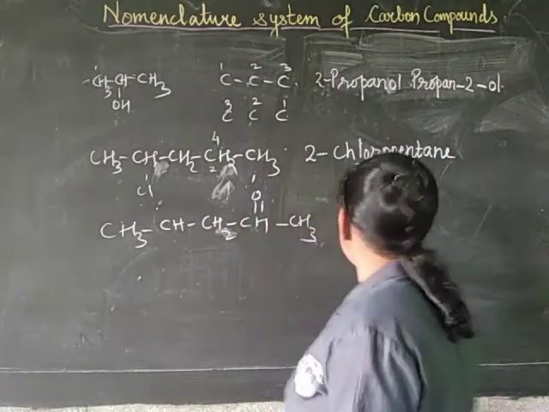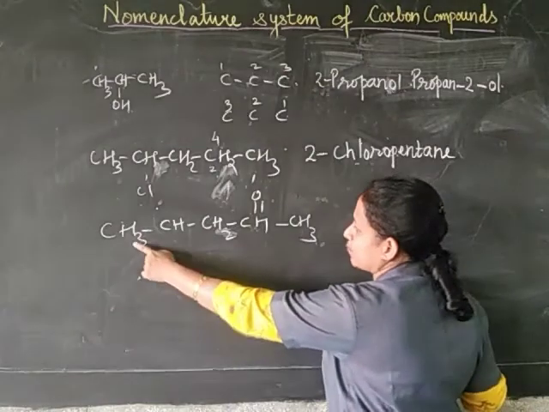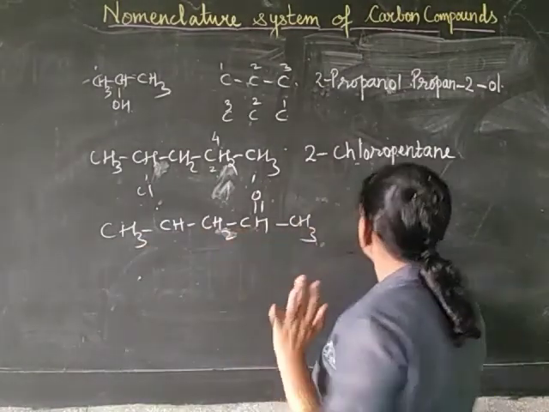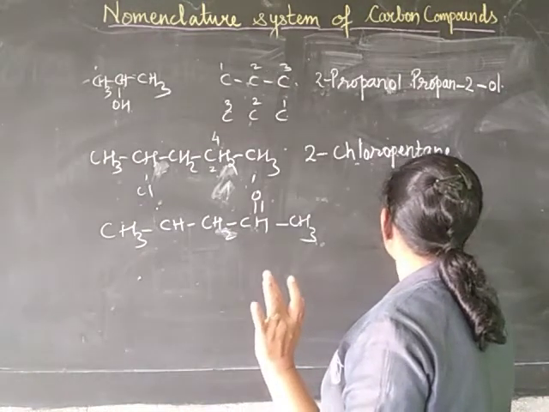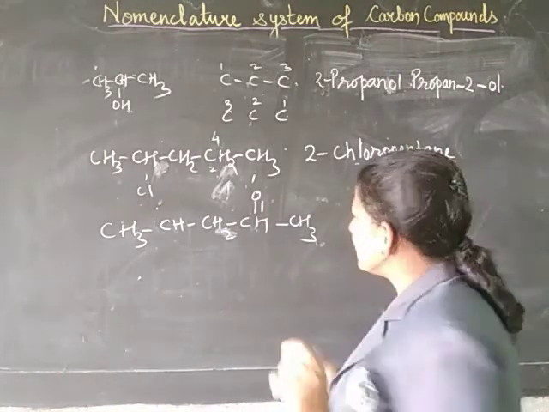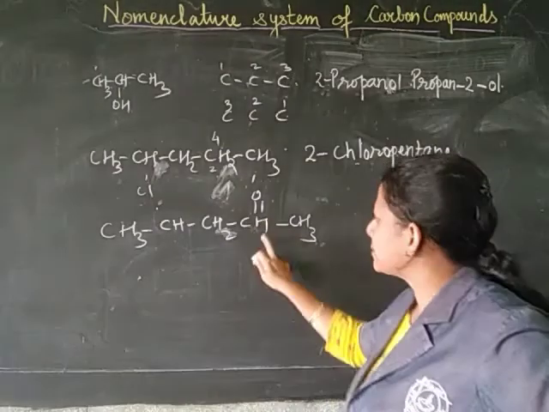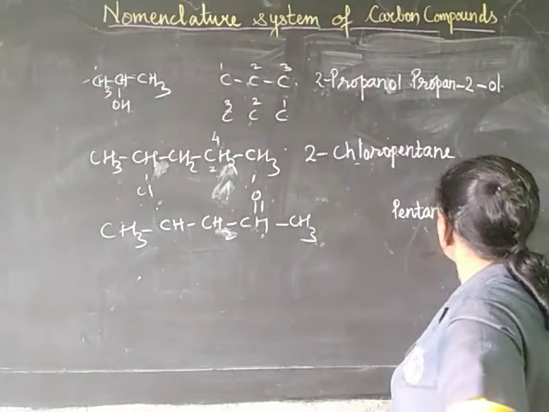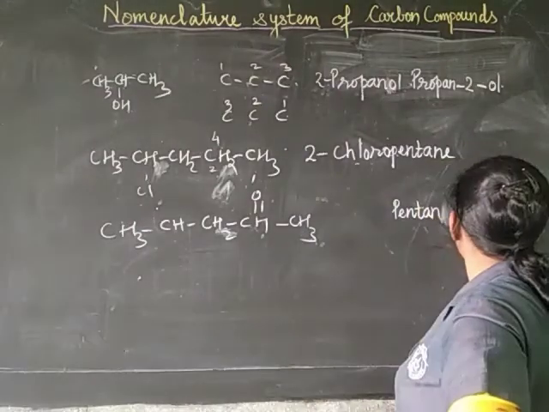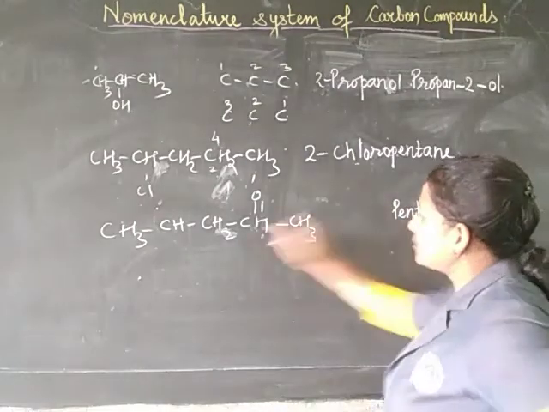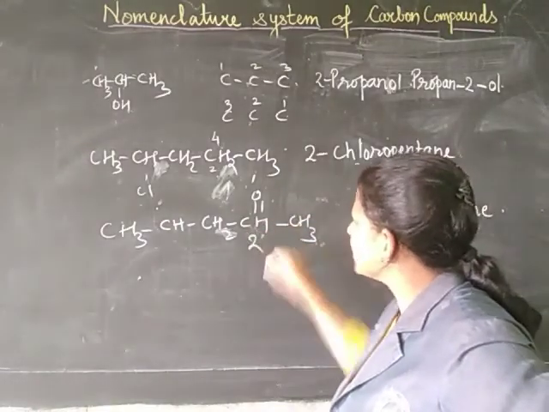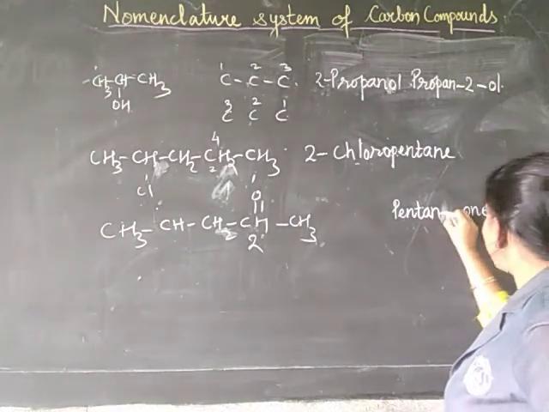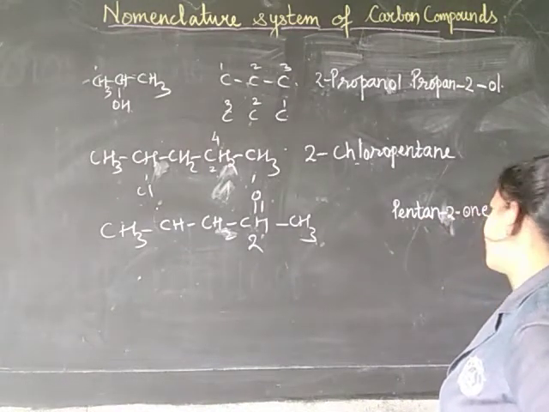So first write down the parent name. Parent name is 1, 2, 3, 4, 5. So that means parent name is pentane. Now ketone group is attached on the second carbon. Therefore E you replace it with O-N-E. Now where is that O-N-E present? It is present on the second carbon. Therefore you call it as pentane dash 2 dash O-N-E.